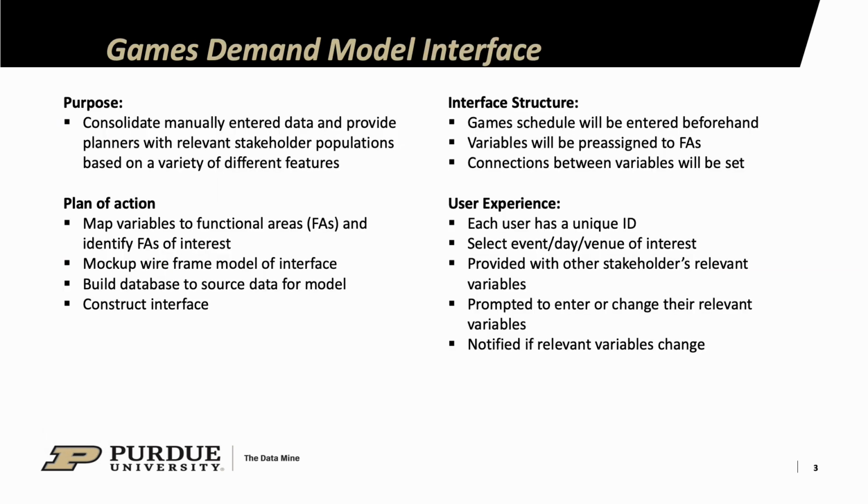The goal or purpose of our project was to consolidate manually entered data and provide planners with relevant stakeholder populations based on a variety of different features. Our plan of action included first, mapping variables to functional areas and identifying functional areas of interest, then creating a mock-up wireframe model of the interface, and then building a database and schema to source data for the model, and then constructing an interface using Fast API and Python packages.